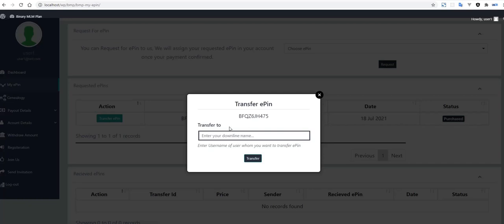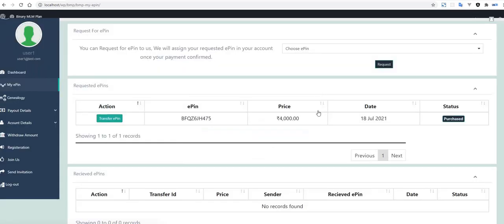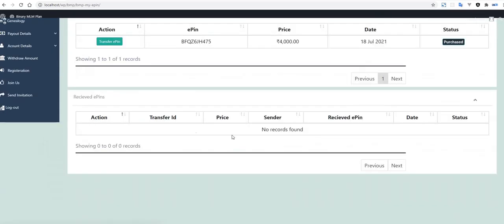So this is basically to transfer the EPIN to the downliners. Whatever the direct referral of yours, you need to put here the name of that member. That means this EPIN will be assigned to him automatically. So this is the process to transfer, and that member will log in and use that EPIN to become a paid member.